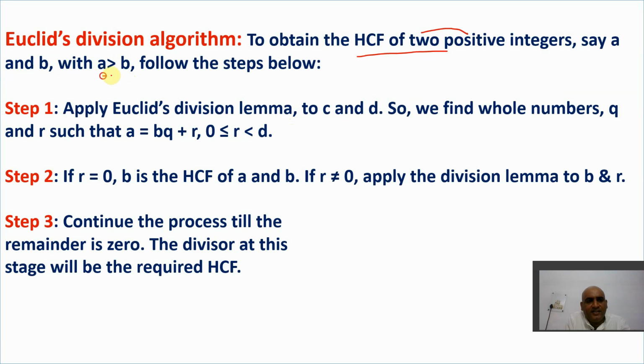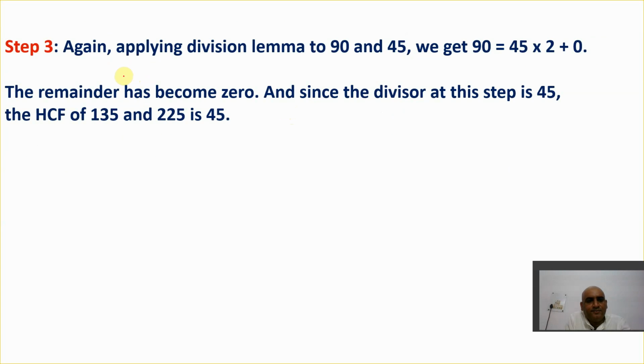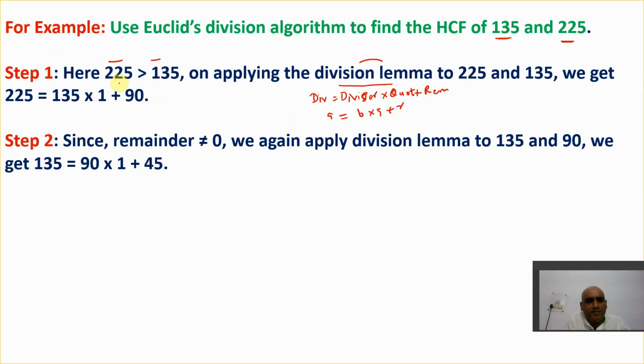One integer is greater than the other. Here 225 is greater. The greater number will always become the dividend, and the smaller will always become the divisor.